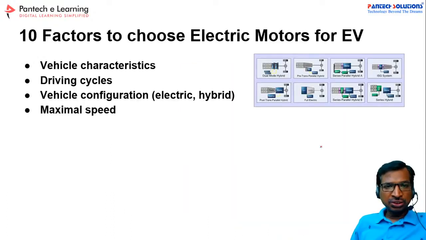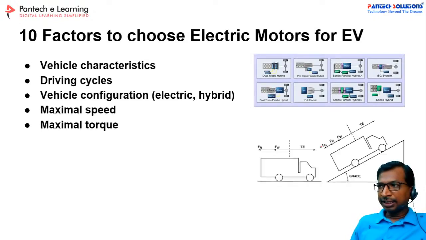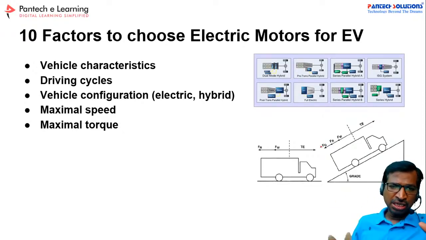And 10 factors to choose the electric motors for EV applications. See here. In this, first you should identify the vehicle characteristics and the driving cycles. So what is the driving pattern for your EV, and the vehicle configuration, whether pure electric or hybrid vehicle, you have to choose it.